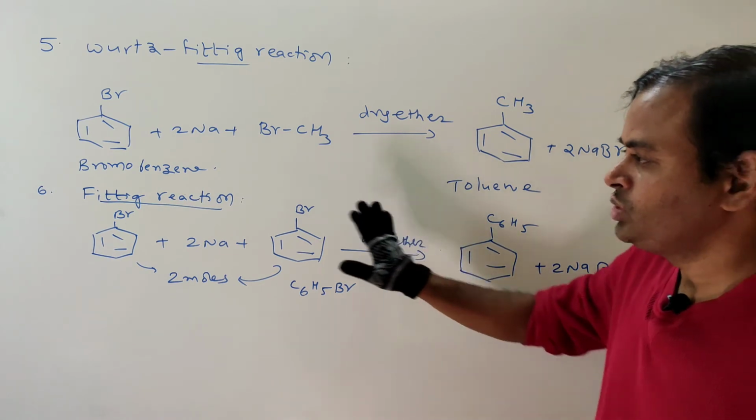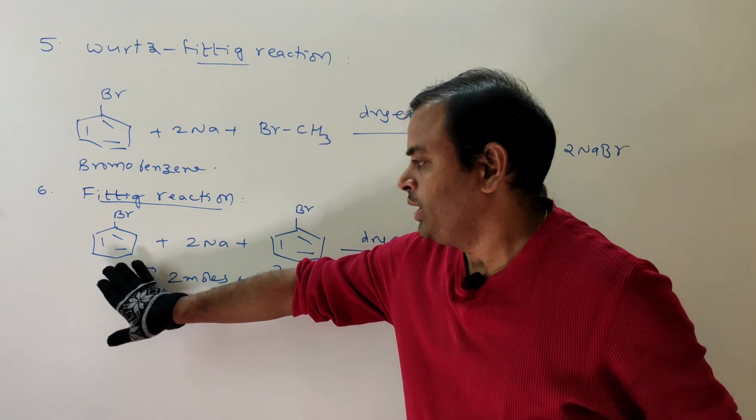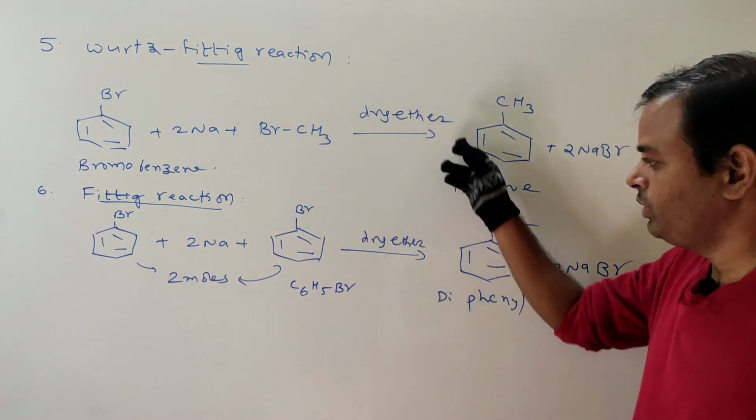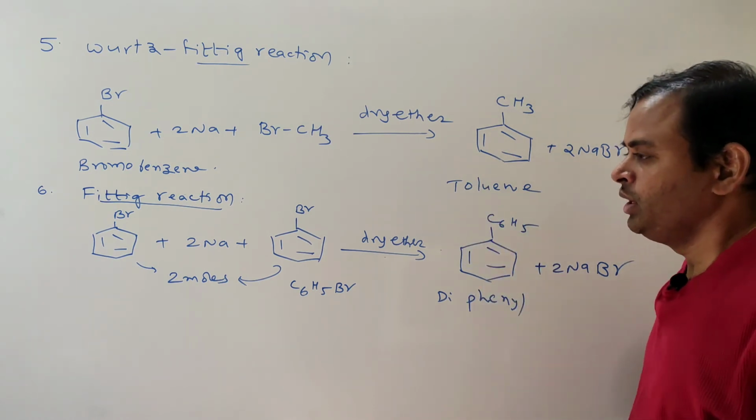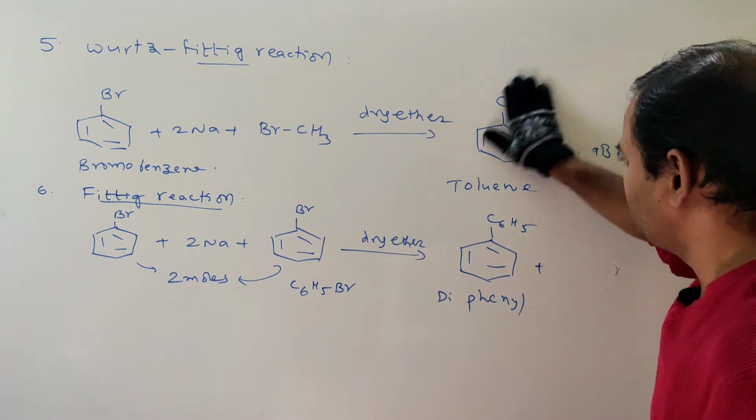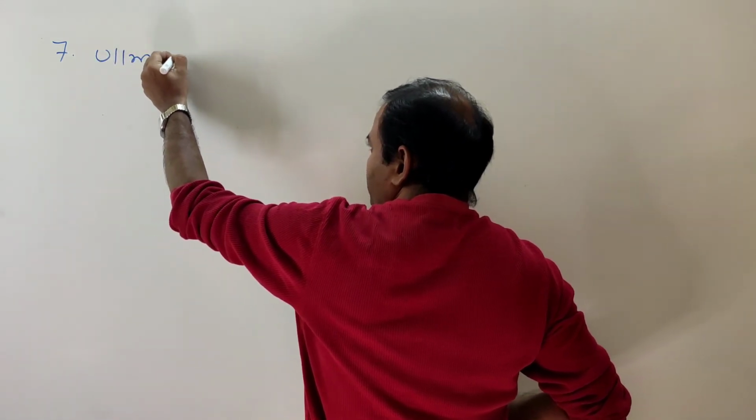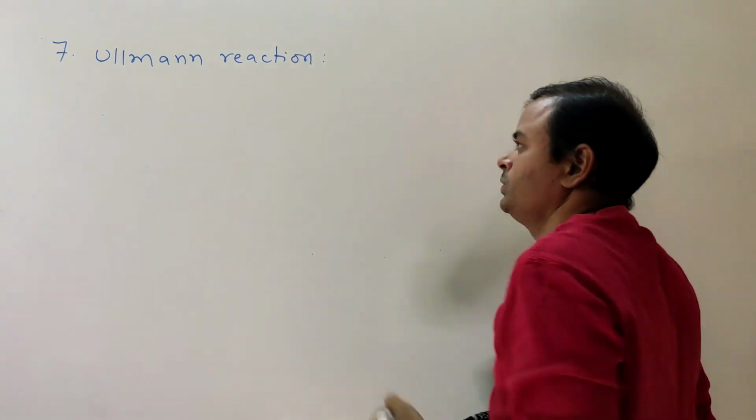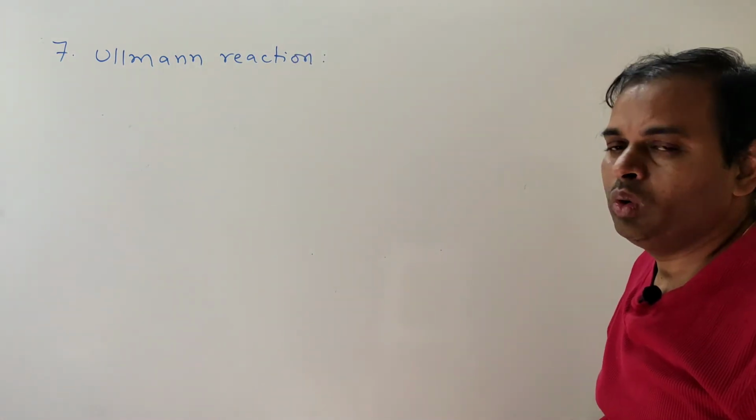What is the difference between these two? Here, aryl halide and alkyl halide with the sodium metal. Here, both are aryl halides with the sodium metal in presence of dry ether. So this is Wurtz-Fittig and Fittig reactions. And next, seventh one, that is the Ullmann reaction.